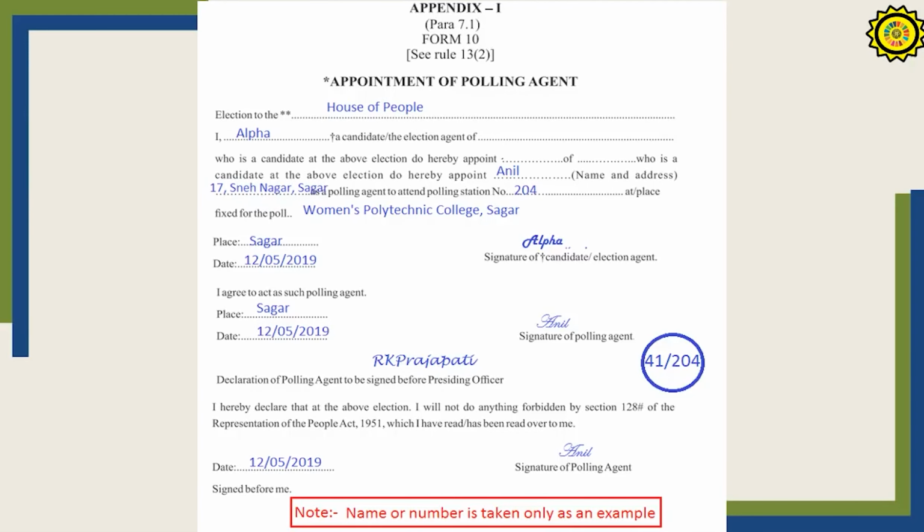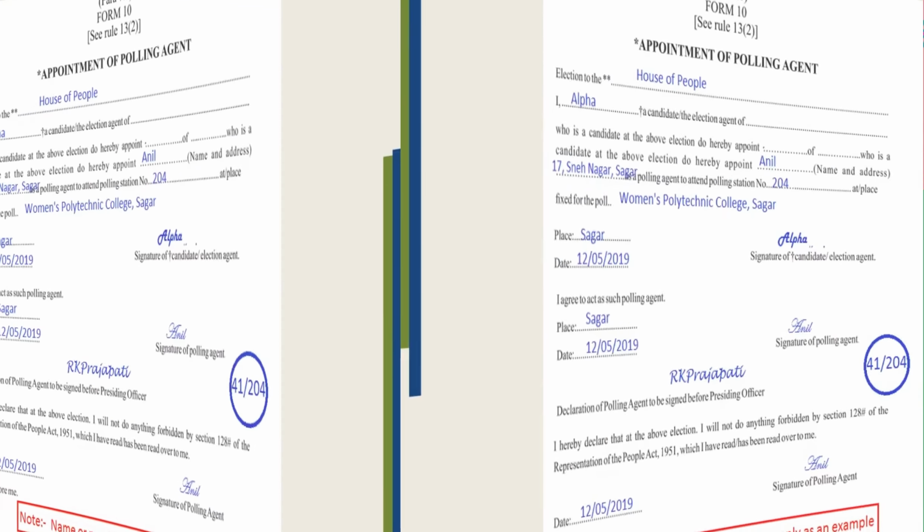In this form, the top half has the signature of the candidate along with the signature of the polling agent. In the lower half, there is a declaration of the polling agent to be signed before the presiding officer. This should be done by the polling agent. The top signature of the polling agent is done in front of the candidate. The second portion signature is done in front of the presiding officer when he reports at the polling station.